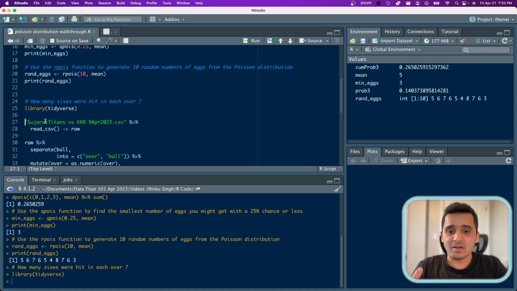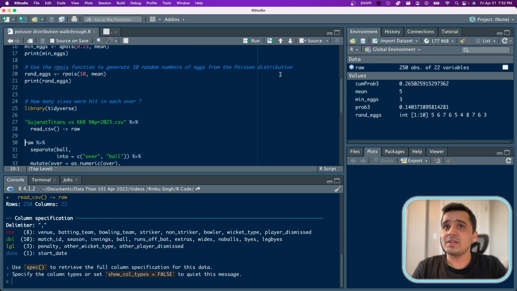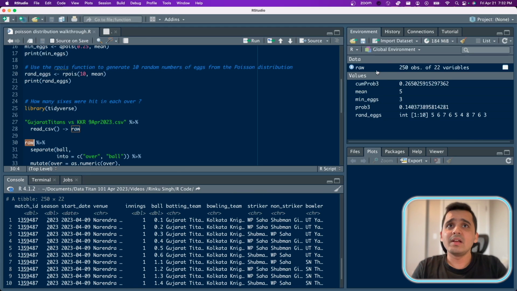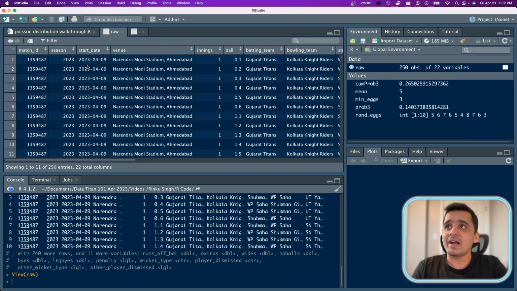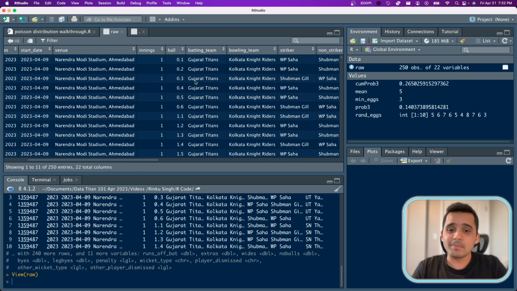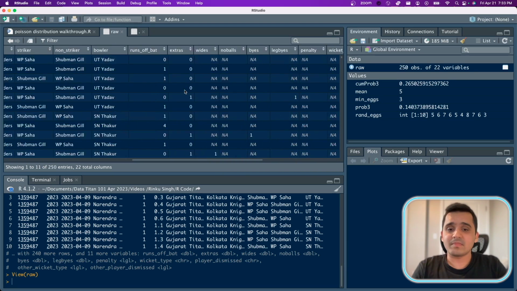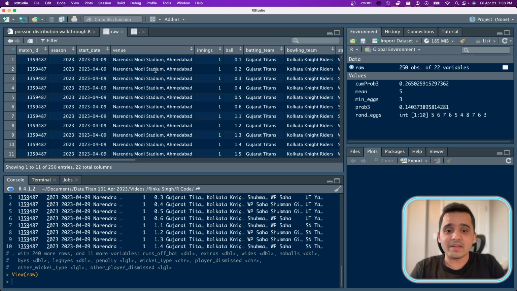We have our data ready in a CSV. So I just read the CSV and have a simple look at what the data looks like. I have the match, season, start date, innings, ball, and batting team, bowling team, and so on. I'll add the CSV in the description below.